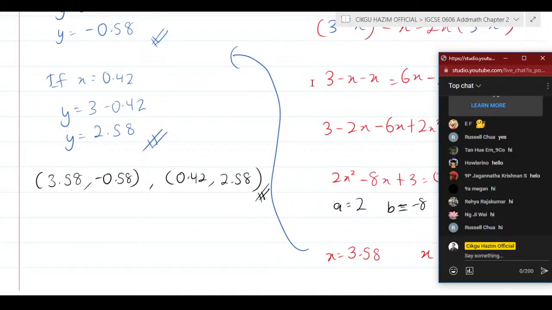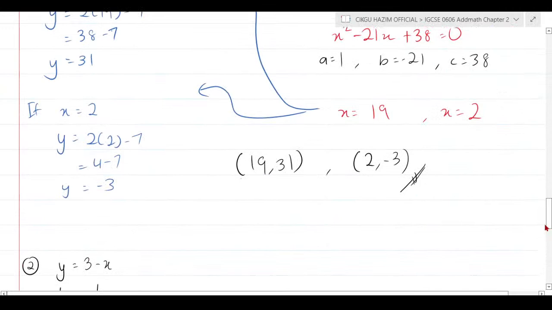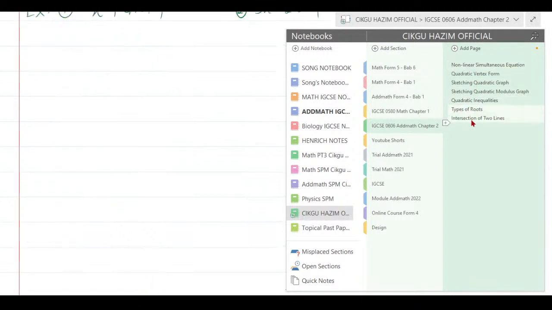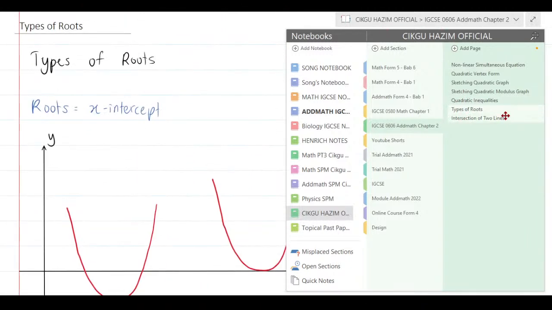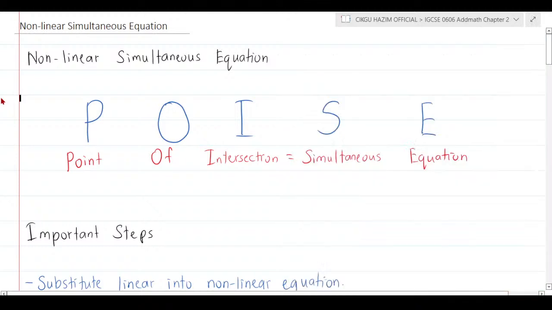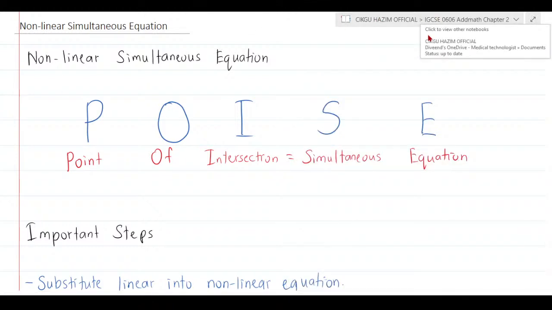But now let's focus on AdMath. For chapter 2, like I told you, we only need to talk about these 7 things. It may be a bit tough because your method is a bit different from my method, and my method is not exactly the same as in the textbook, but it's the one that makes it easier to understand.